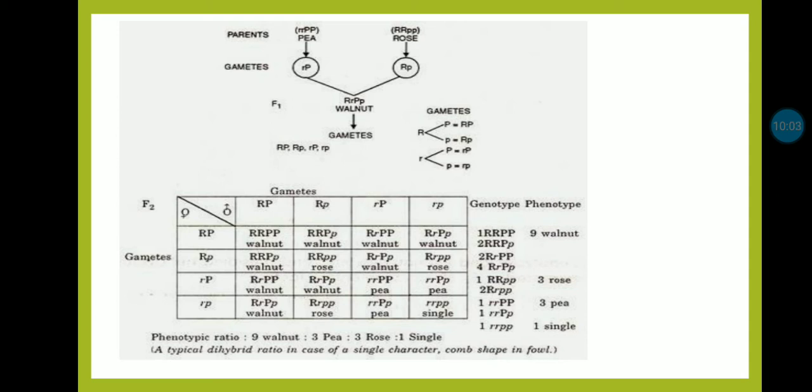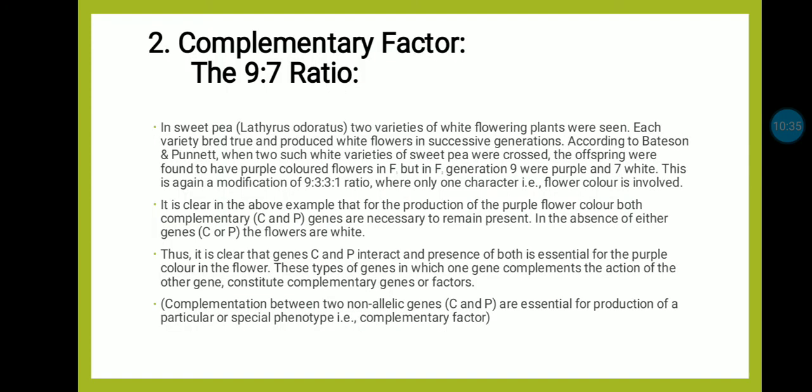Another 3 cases produce a rose comb because they have a dominant gene for the rose comb. Remaining 3 produce pea comb, that is they have a dominant gene for P, and one case is there, it has both recessive genes, it develops into single comb. Ratio is same but result is not same. It can be well understood in a colorful diagram.